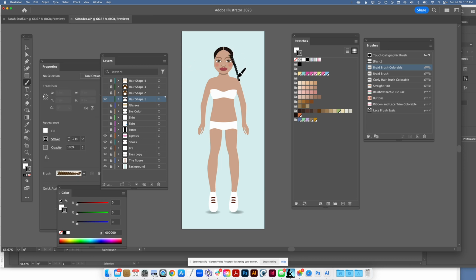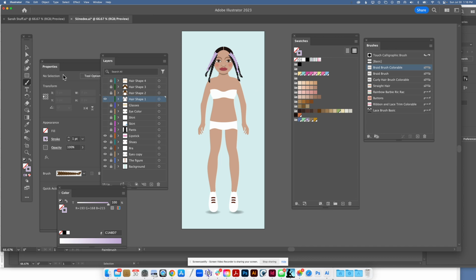So here I have a black stroke, and now if I wanted to change the color of that stroke, I could click on that. I could find any color in here or over here specifically. I could dial something in. Let's go with maybe purple. So that's basically how all of these brushes work. There is a braid brush, a curly hair brush, a straight brush, and then there are some brushes which would apply to clothing.